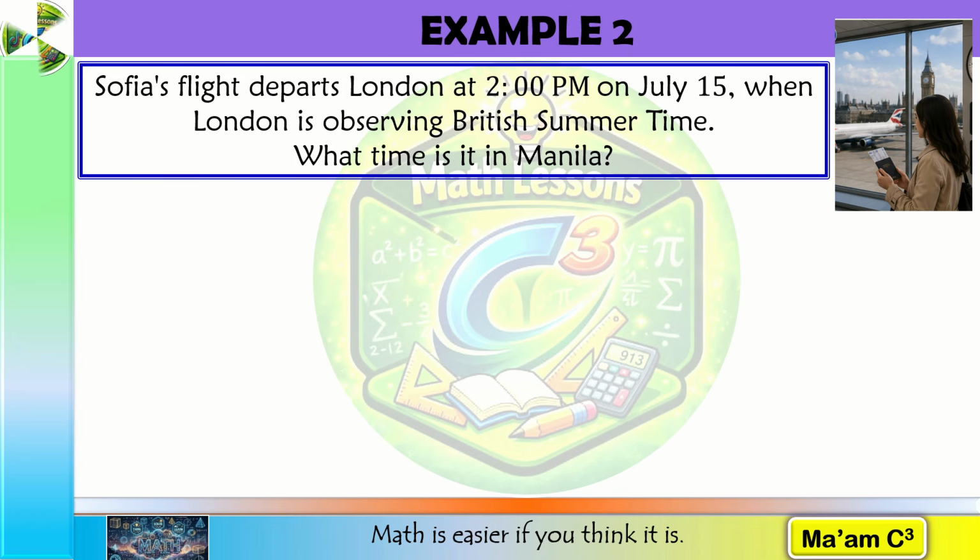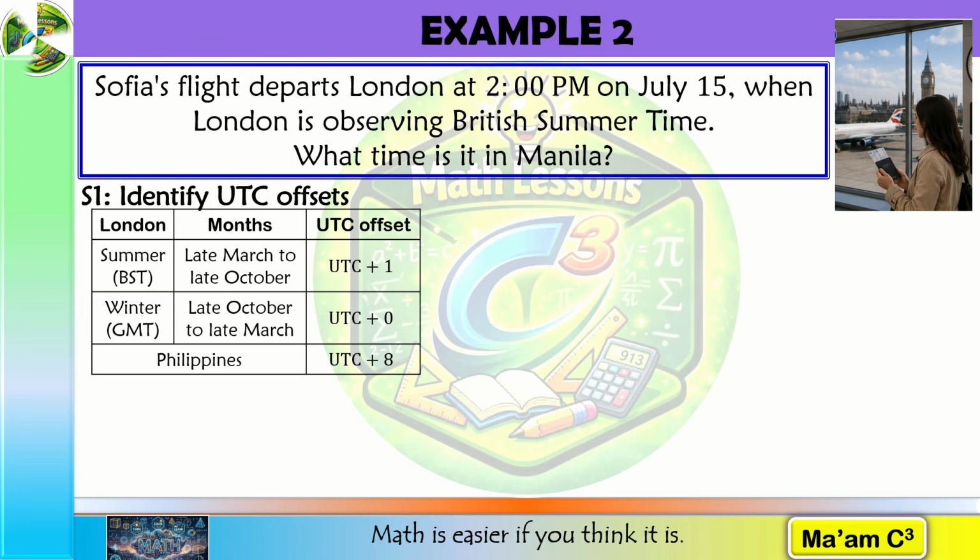First, let's identify the UTC offsets. We have London and Manila. But take note that London is observing two time zones. During summer, London is observing British Summer Time or BST, and during winter, they are observing Greenwich Mean Time or GMT. It says here July 15, and that is between the late March to late October. So that is BST. The UTC offset is UTC plus 1. So we're going to use this one to solve this problem.